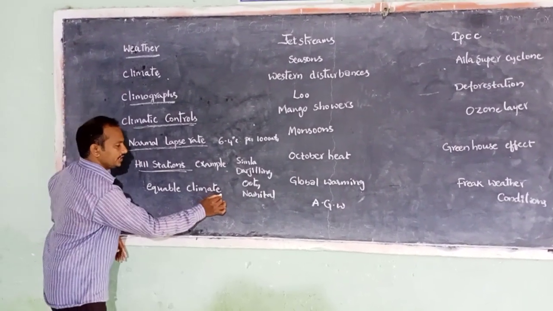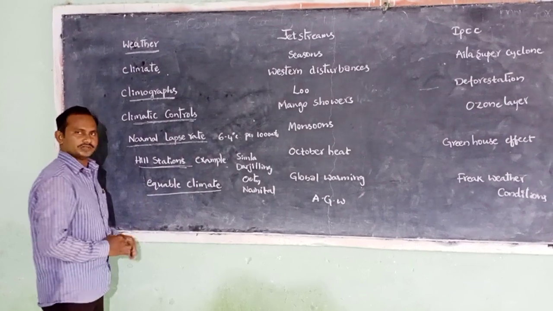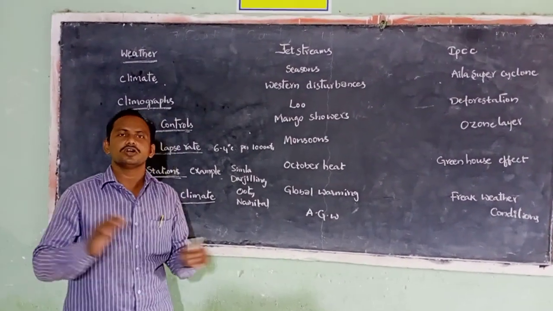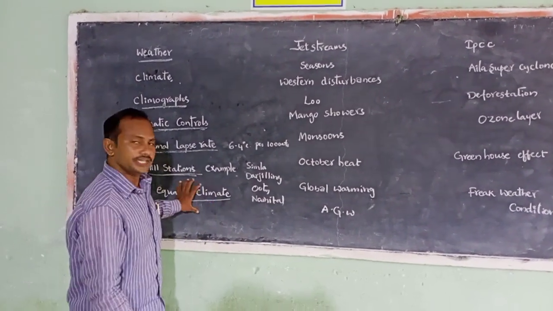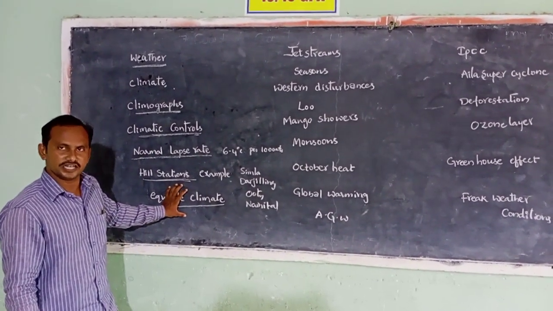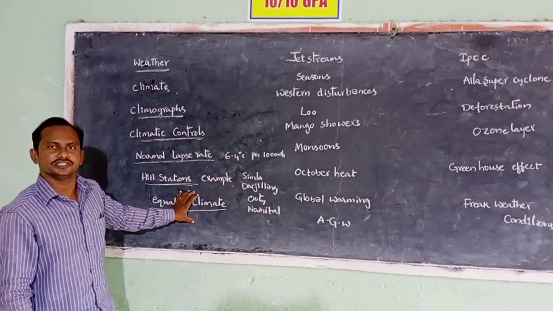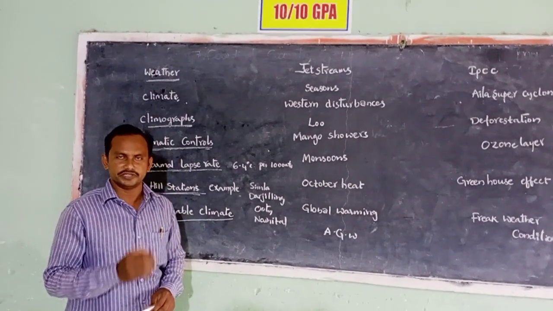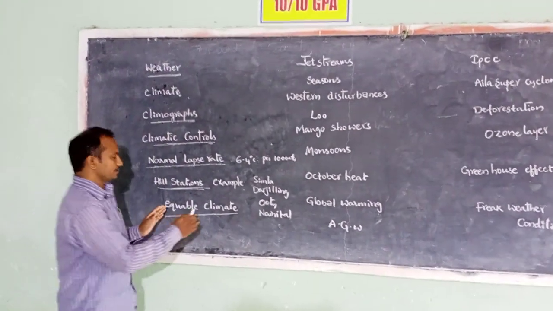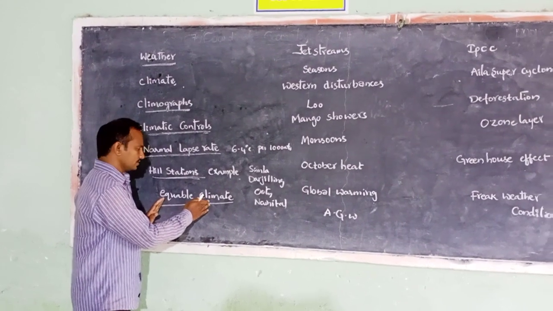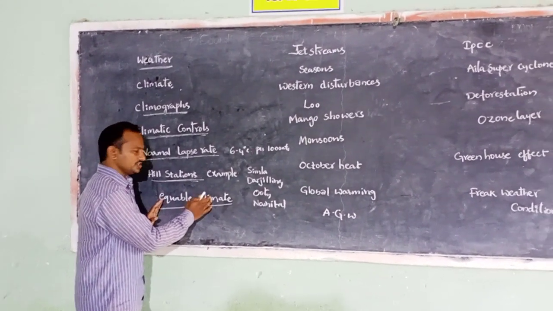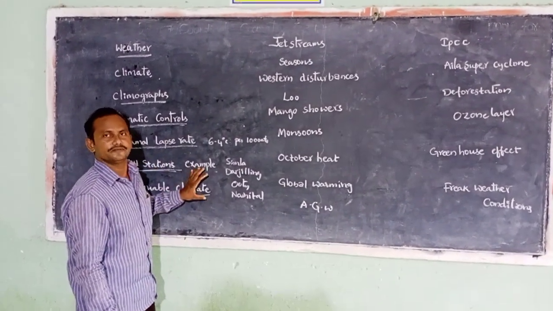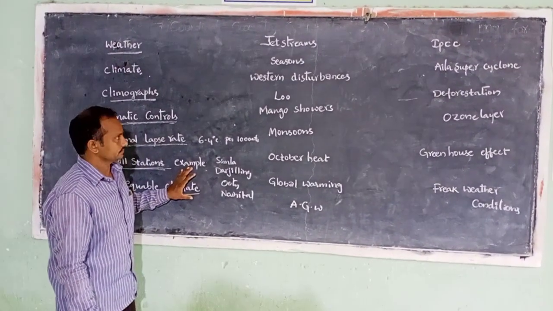Let us see equable climate. Equable climate means the difference of temperature is not much. For example, the difference of temperature between day and night and between summer and winter is not much. It means there is only a little difference between the day and night temperature as well as between the summer and winter temperature. That is called equable climate. This type of equable climate we experience in South India because of the influence of the sea coast.